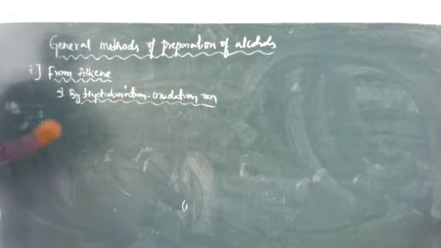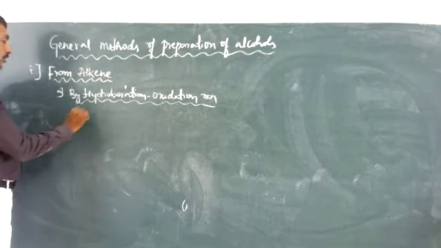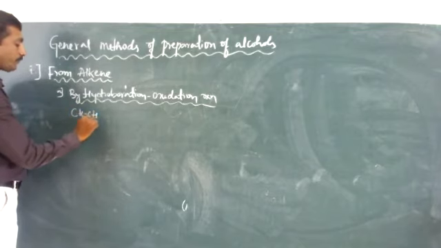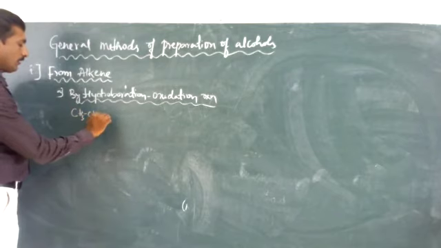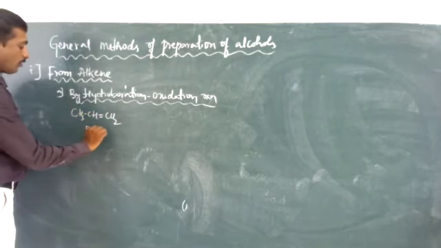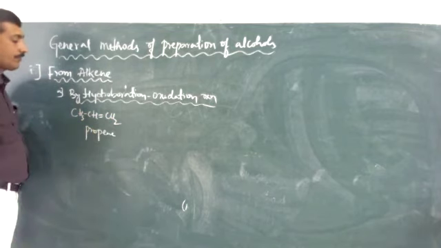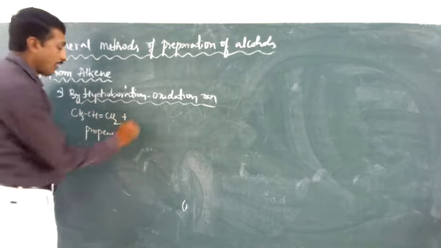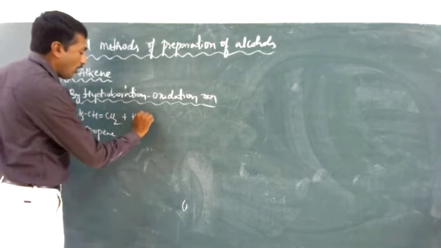Okay, let us see. Here also I am going to take an unsymmetrical alkene, that is a higher alkene. Which one? Propene. I am going to take propene. The propene is going to react with boron. Which boron? Diborane.